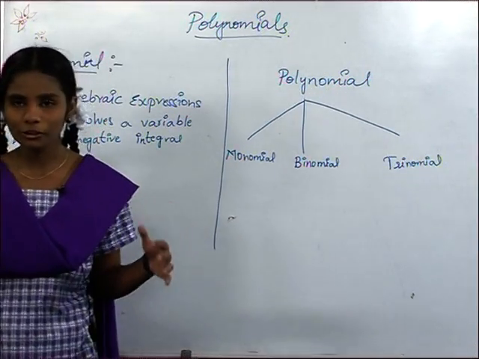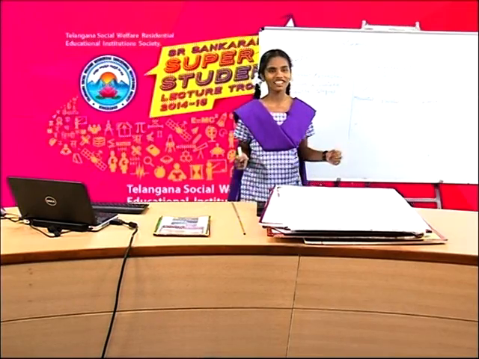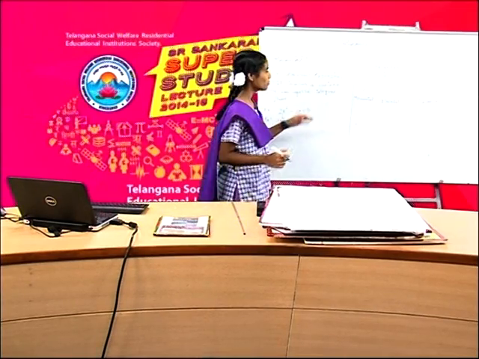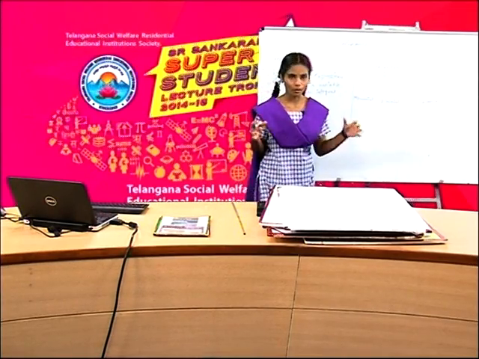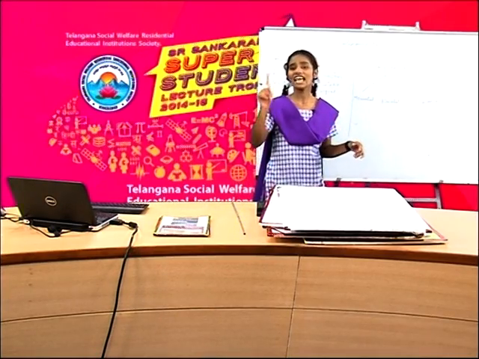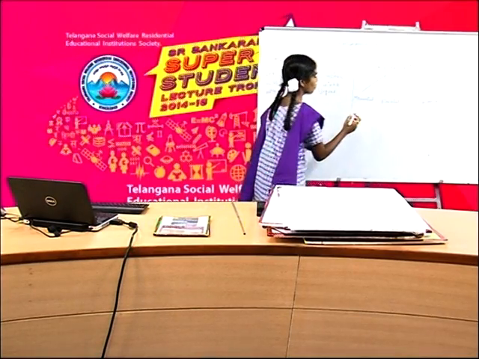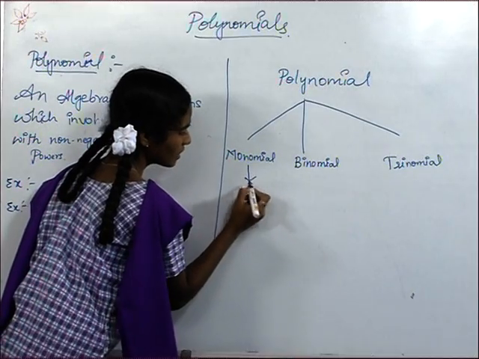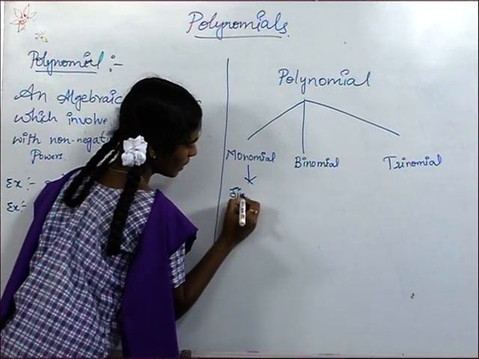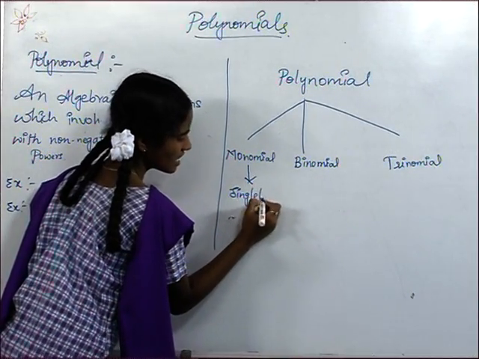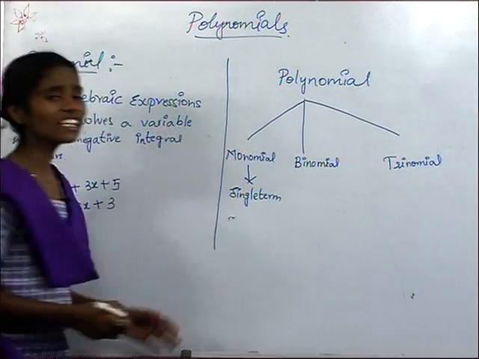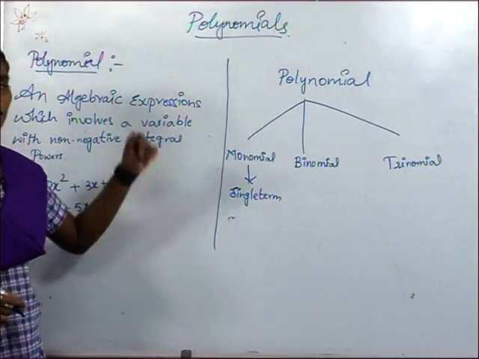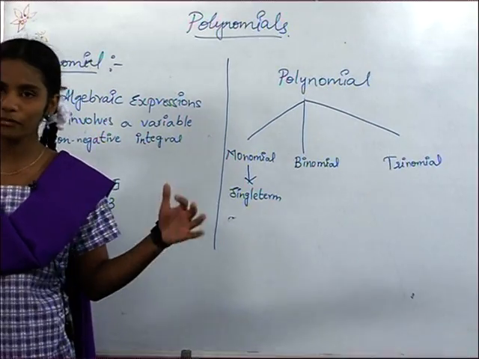Friends, do you know what is monomial? Yes, you are right. Monomial means a polynomial which contains a single term is called a monomial.